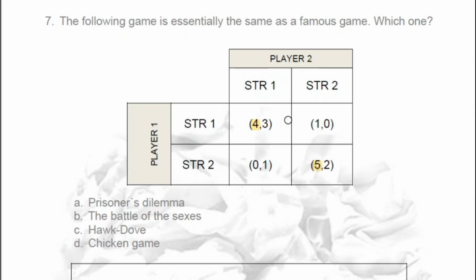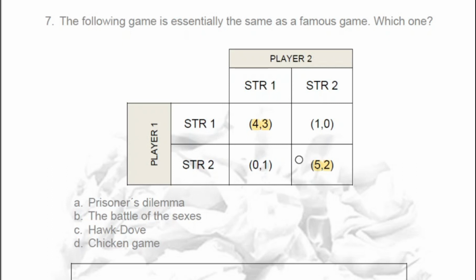Good. If we are player 2 and we think that player 1 will choose strategy 1, we should choose also strategy 1 to win 3 instead of choosing this and winning 0. And if we, being player 2, think that player 1 will choose strategy 2, we should choose also strategy 2 and win 2 instead of choosing 1 and winning 1.